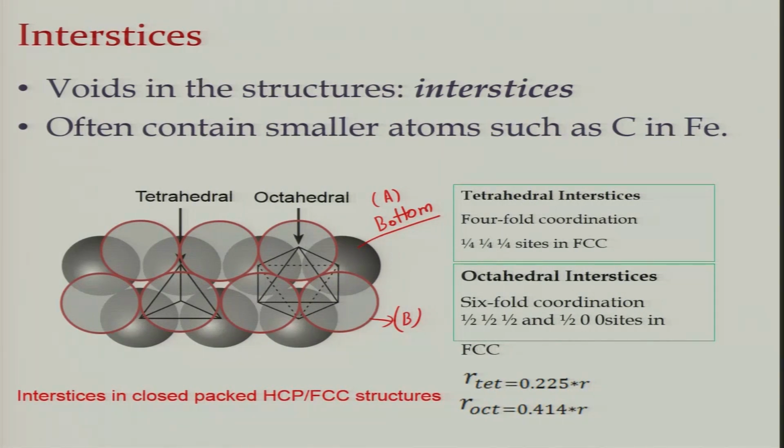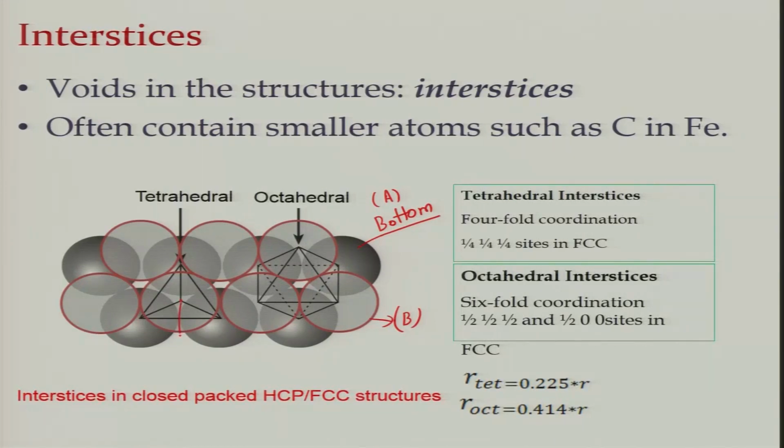You take several marbles, you put the marbles on a plane, just fill it completely, and then take another layer of marbles and put it on top of the first layer. So what you will see is that if you pick one marble in the top layer, it will sit on a vacant space which is lying at a lower position than the top surface of the atoms in the bottom layer.